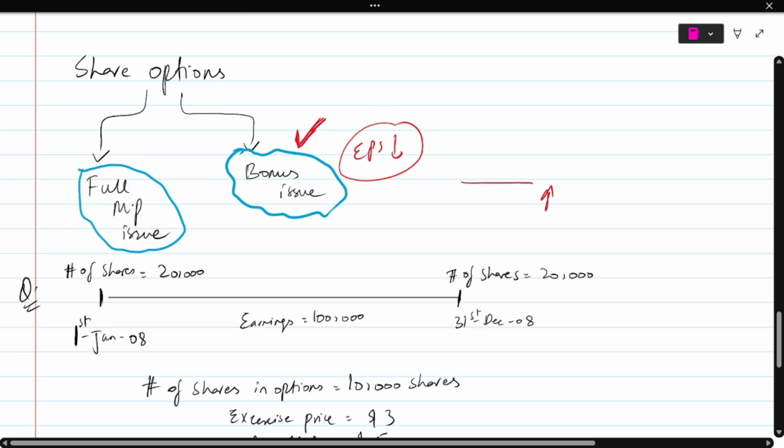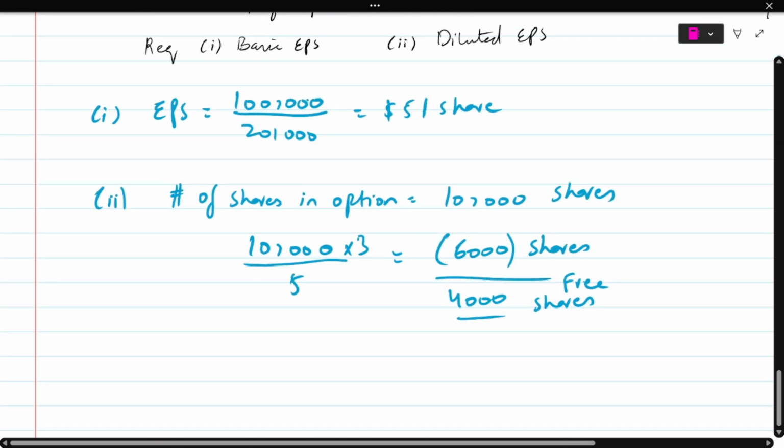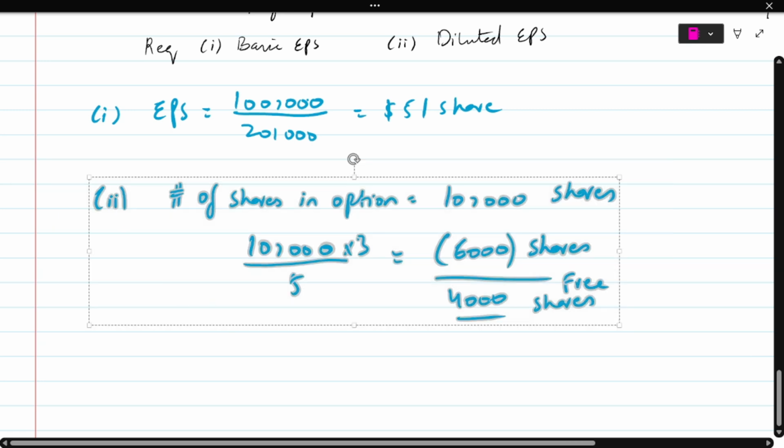Since the full market price issue is not going to do anything, we will ignore it. We are just going to focus on the bonus issue. The bonus issue, or the free element in this question, is this, and this is the calculation that you will follow from now onwards.